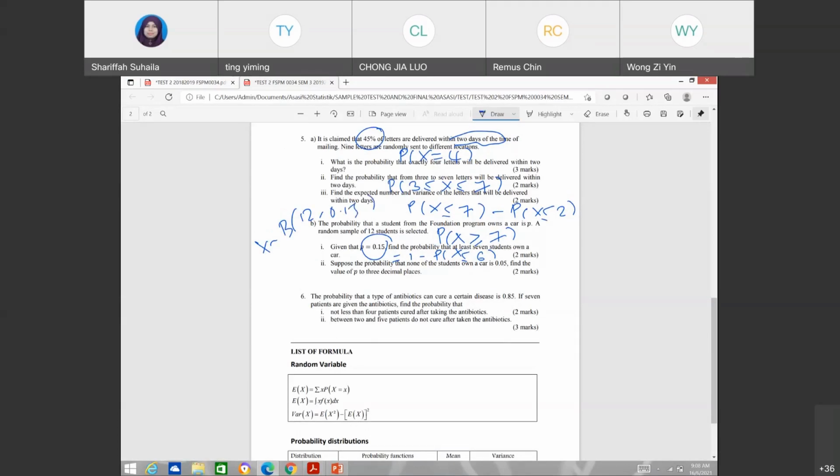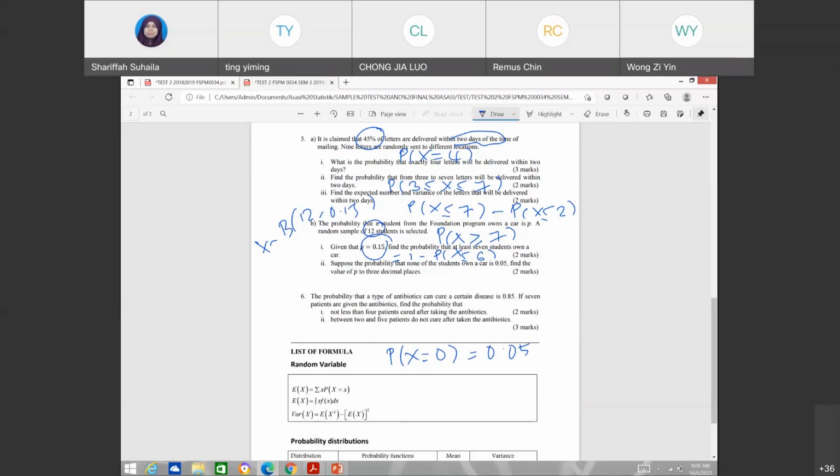Suppose the probability that none of the students own a car is 0.05. So maksudnya yang tak ada kereta, 0.05. So you want to find the value of P to 3 decimal places. Tapi n kita still 12 lah. So kalau macam ni macam mana nak selesaikan, given the probability, none of the students?